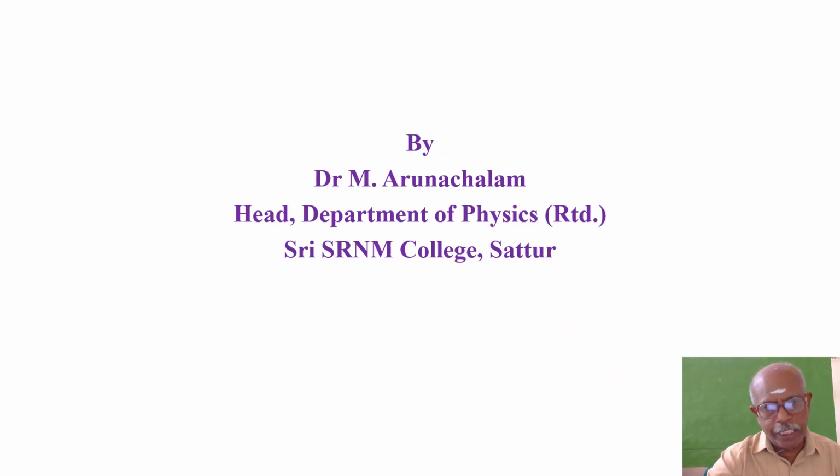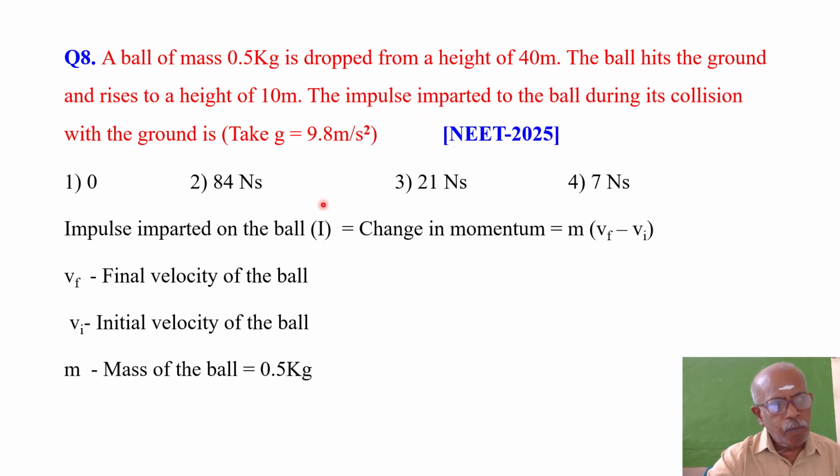What is the question, sir? The question is, a ball of mass 0.5 kg is dropped from a height of 40 meter. The ball hits the ground and rises to a height of 10 meter. It is bounced back, is it not? Okay, rises to a height of 10 meter. The impulse imparted to the ball during its collision with the ground is how much?